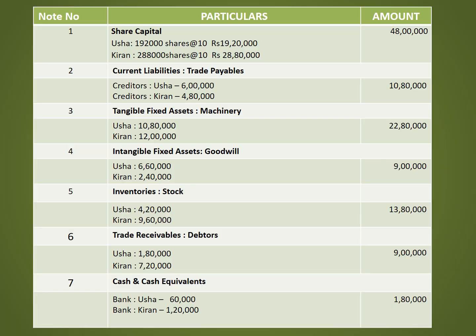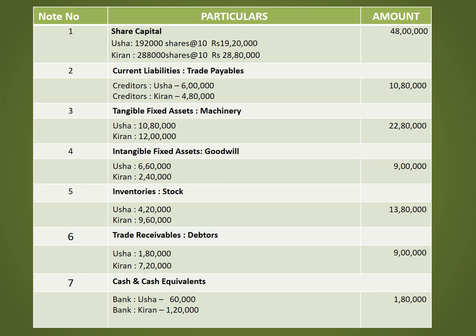This is notes to the balance sheet. Let's rule out the three columns. That is, the first column is note number, second column is particulars column, and the third one is amount column. The first note number is share capital. Under that, Usha Limited 1,92,000 shares at rupees 10 each, that is 19,20,000. Kiran Limited 2,88,000 shares at rupees 10 each, 28,80,000. Total share capital is 48 lakh.